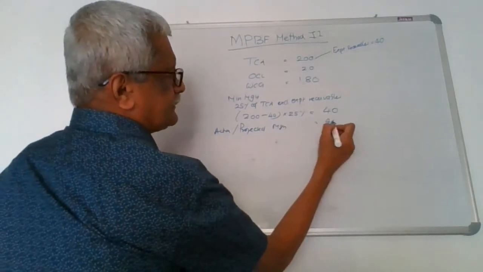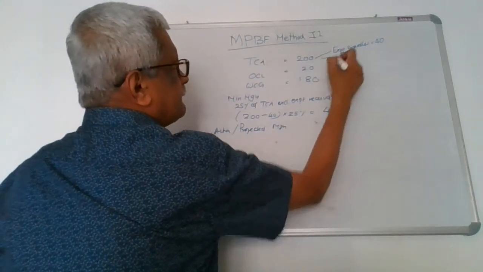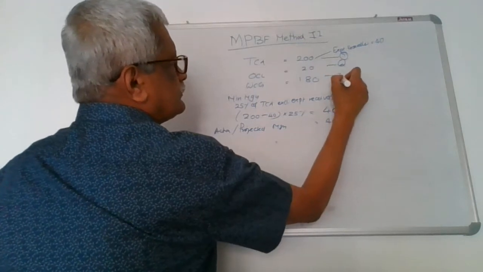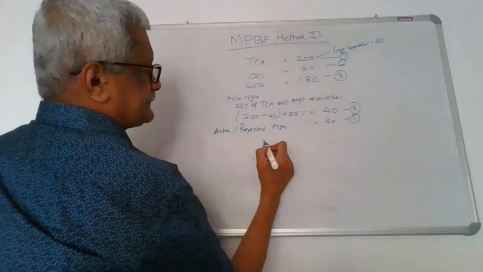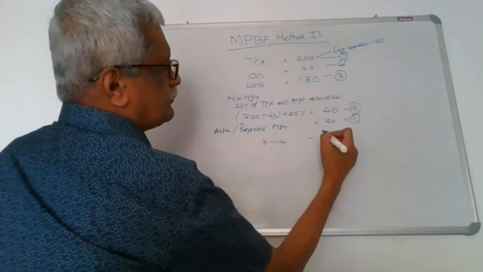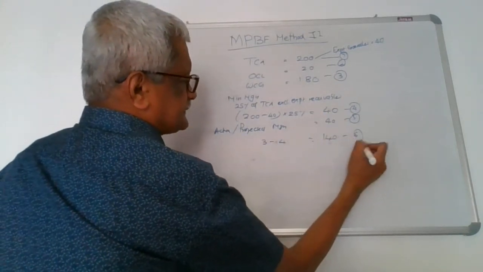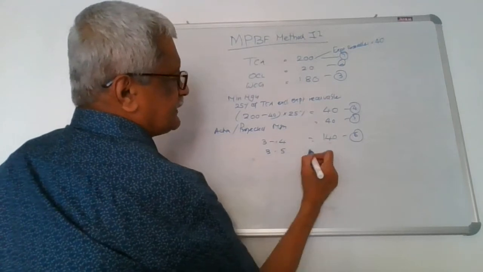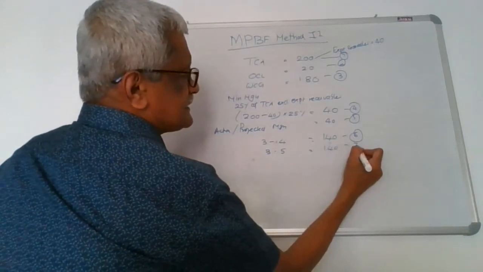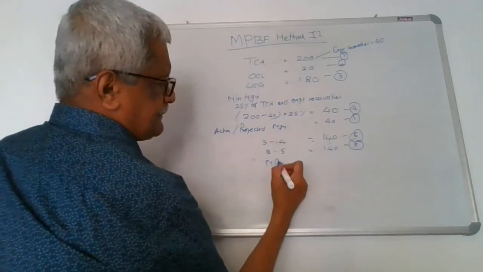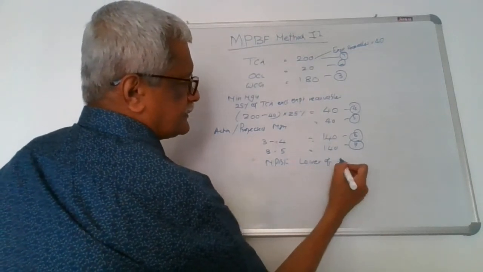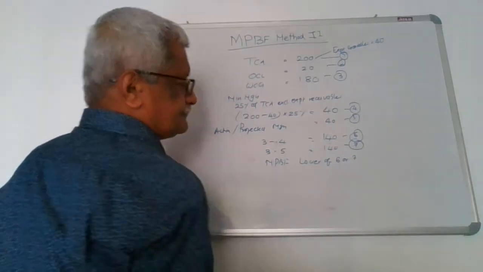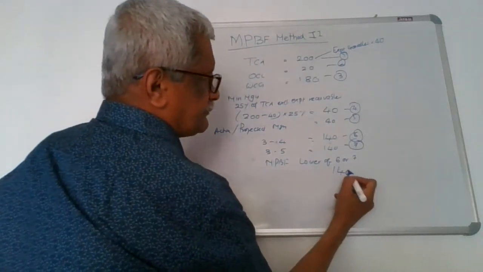Say he also brings 40 only. So this is 1, 2, 3, 4, 5. 3 minus 4 is equal to 140. 3 minus 5 is 140. MPBF is lower of 6 or 7. So in this case it will be 140.